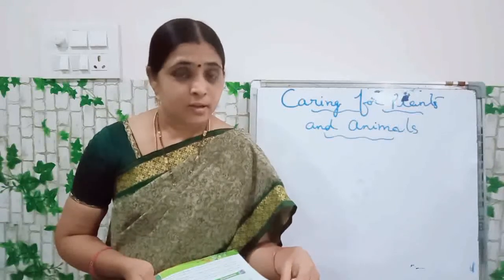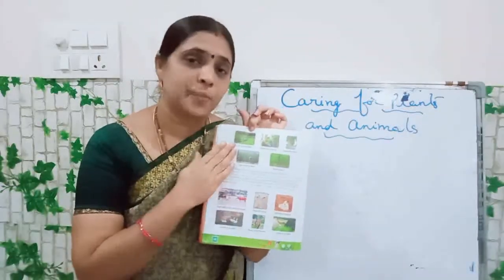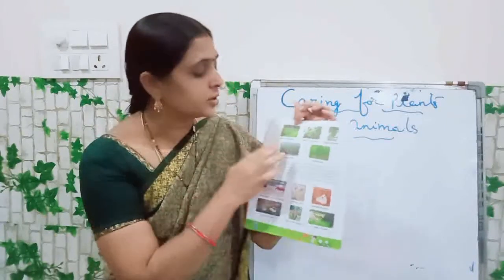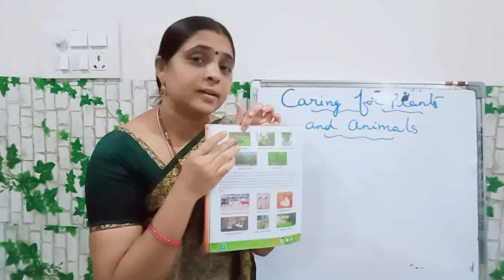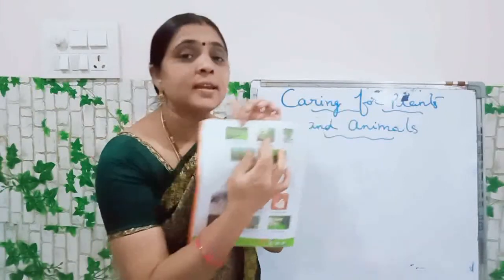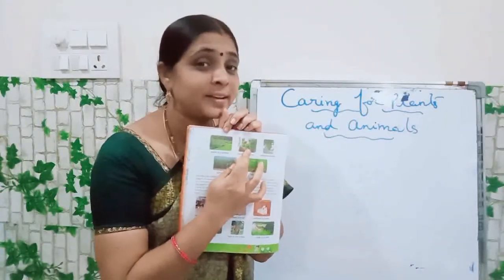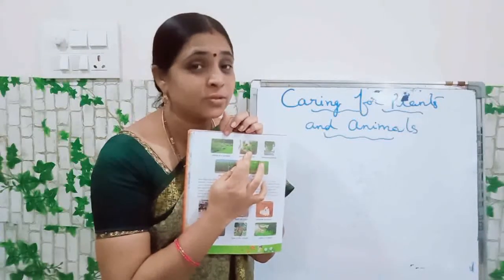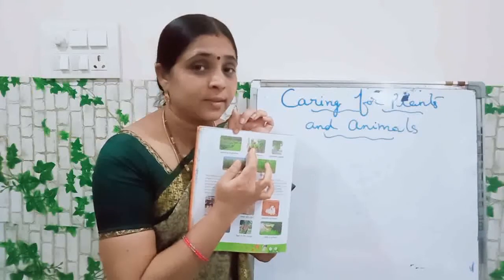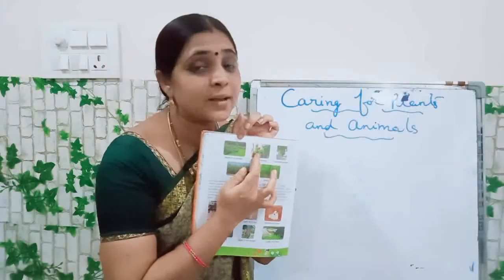Okay children. Next, different types of plants. What is this first one? Plants in a garden. And next one, plants in a house. How are we planting plants in our house? In pots and all. Yes, in the house, plants will be like this. We will grow plants like this in pots and all.